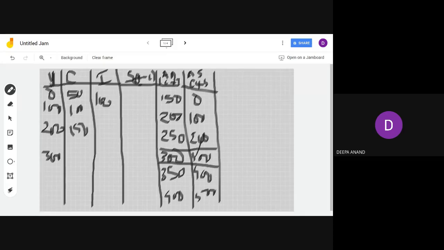Consumption expenditure and level of income are given. Write income in the line below: 200, 300, 400, 500, 600 and 700.